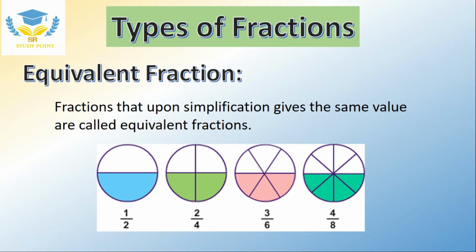And according to the definition, if we simplify it, 2 ones are 2 and 2 twos are 4, you will get 1 upon 2. 3 ones are 3 and 3 twos are 6, 4 ones are 4 and 4 twos are 8. So you will get the same answer, 1 by 2, 1 by 2, 1 by 2. So these are known as equivalent fractions. Now, in the next part of the video, you will learn how to compare and order fractions, and addition and subtraction of fractions.